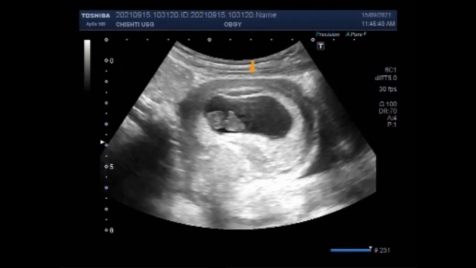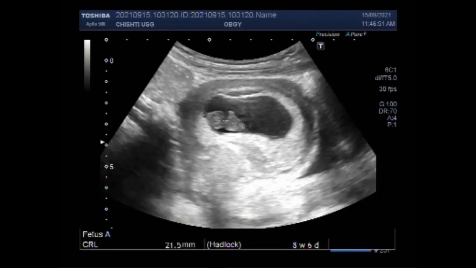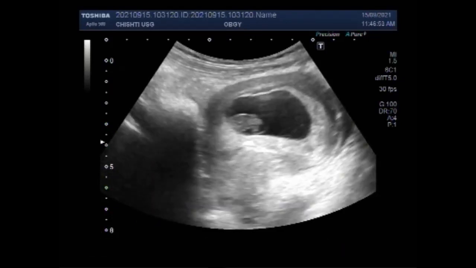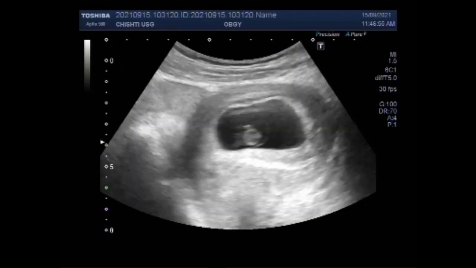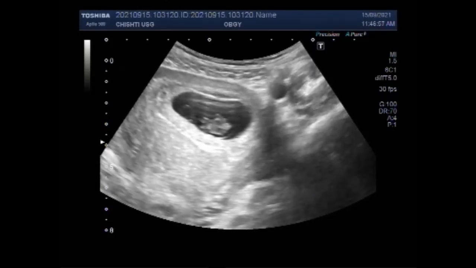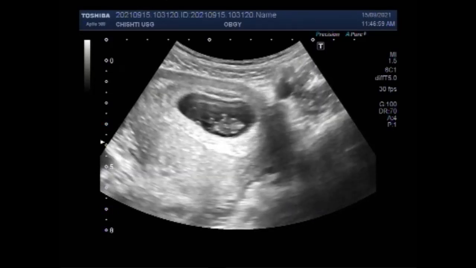A pregnancy is anembryonic if a transvaginal ultrasound reveals a sac with a mean gestation sac diameter greater than 25 millimeter and no yolk sac, or a mean gestation sac diameter more than 25 millimeter with no embryo.